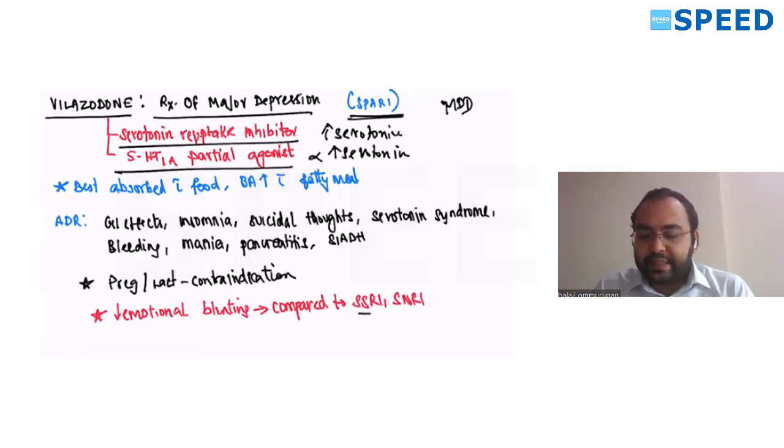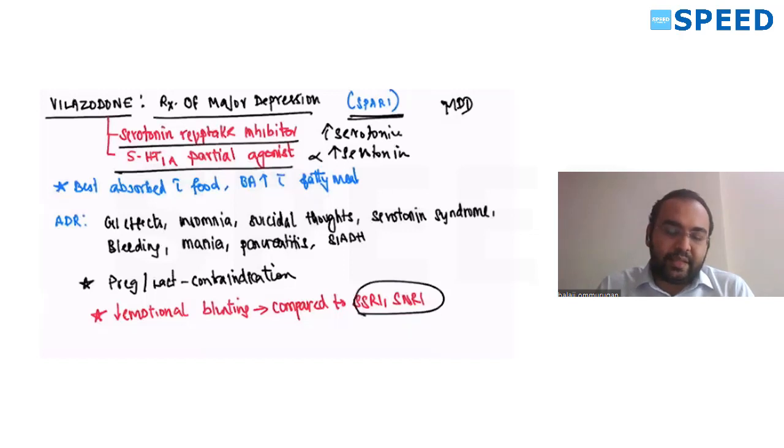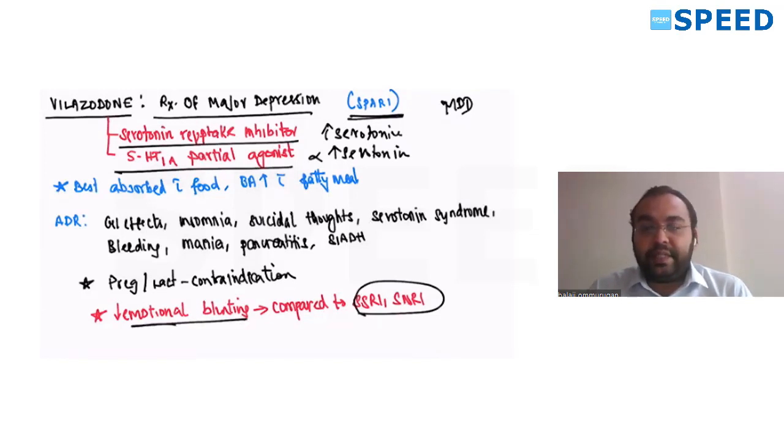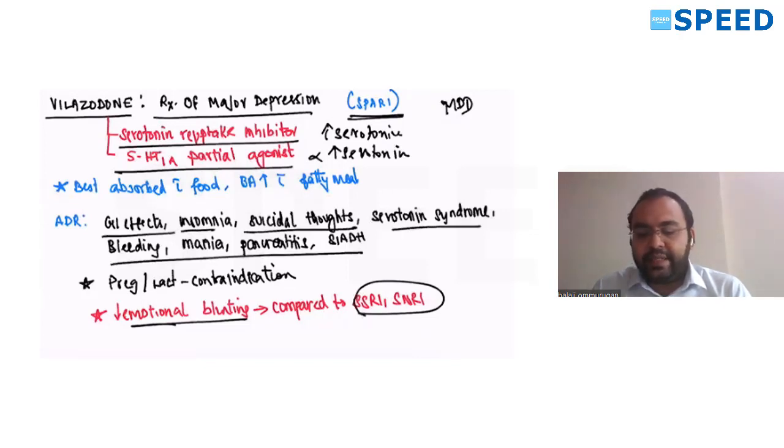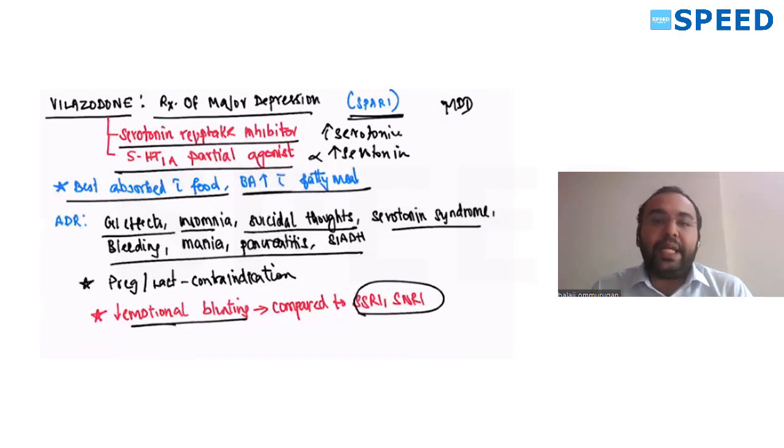When compared with SSRIs and SNRIs, which are typical, vilazodone is atypical. It can reduce emotional blunting. Remember, they might ask you this in exams. Emotional blunting is reduced. One of the main side effects noted is suicidal thoughts, and GI effects. Other than that, you have insomnia, serotonin syndrome, bleeding, pancreatitis, SIADH. The main thing is suicidal thoughts. It is best absorbed with food, that is, a fatty meal. So this is about vilazodone.